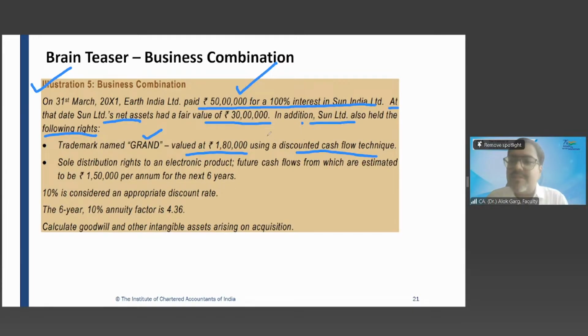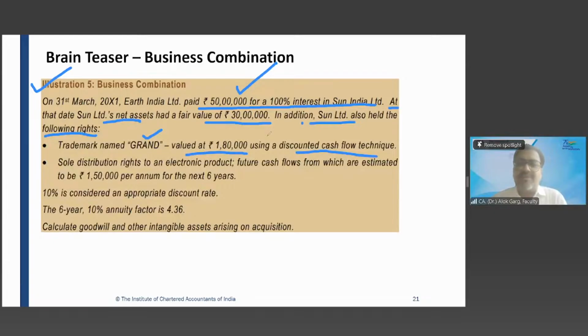So this acquiree Sun India has a trademark also. And the business valuer has valued the trademark at 1,80,000, applying the discounted cash flow method. That is, what is the present value of the cash flows which will arise in future due to this trademark?